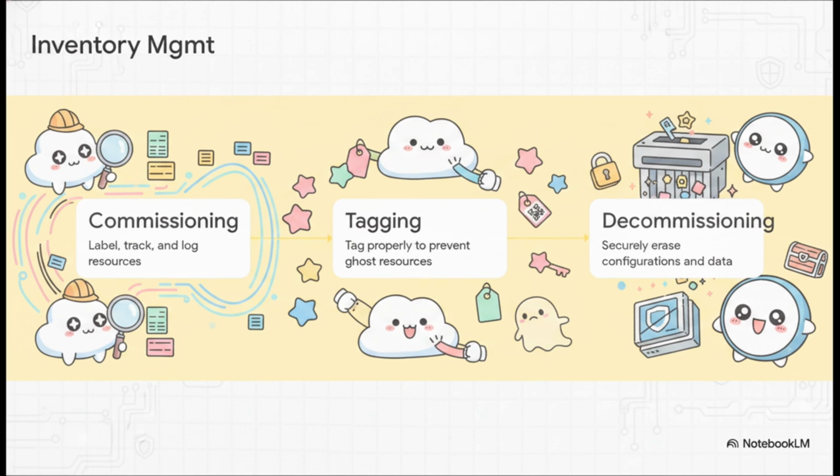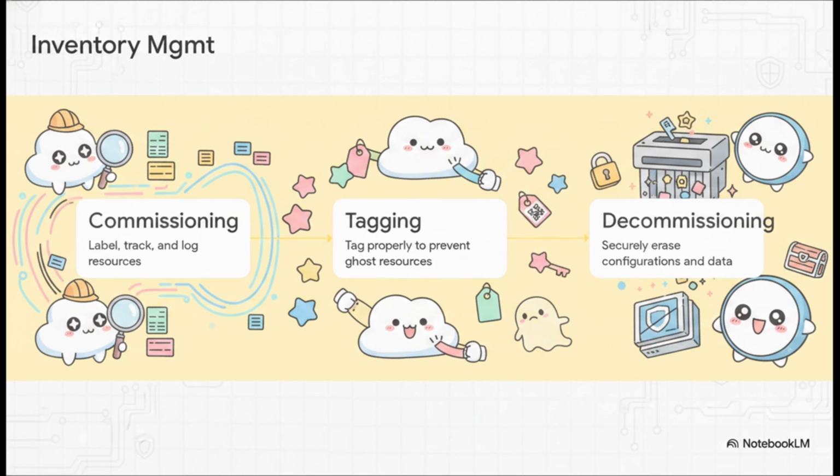When you commission a resource, track it. When you decommission it, securely erase it. But during the actual deployment, proper tagging is your absolute best friend. Asset tagging prevents what the industry calls ghost resources. These are untagged assets that drift away from your code, become impossible to monitor, and quietly drain your cloud budget.